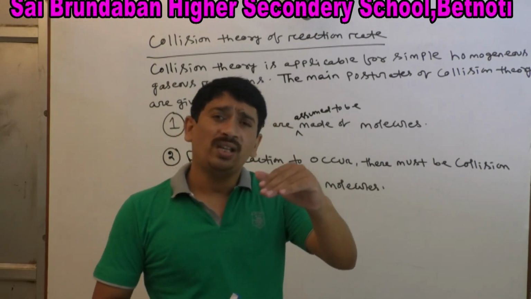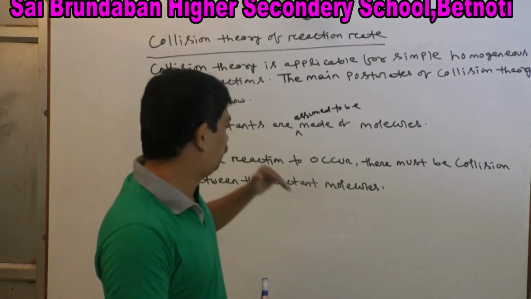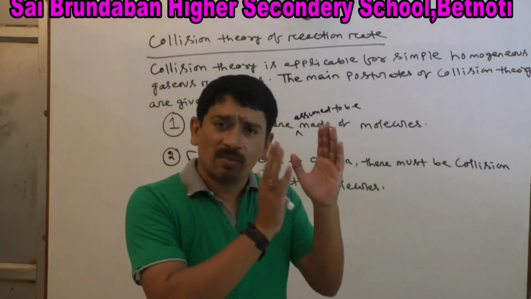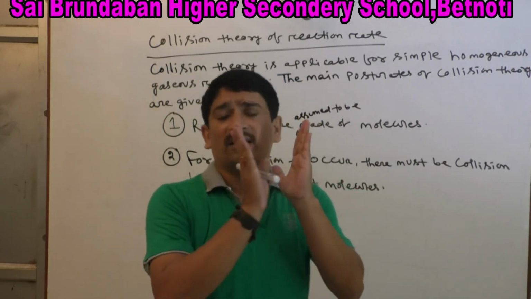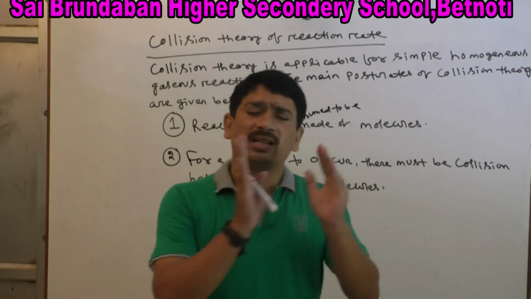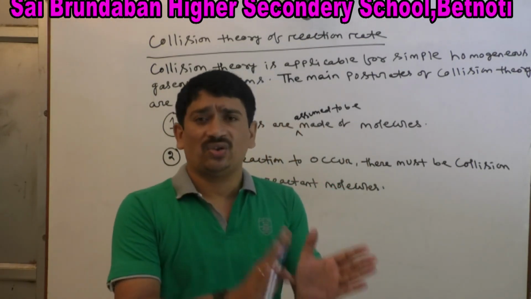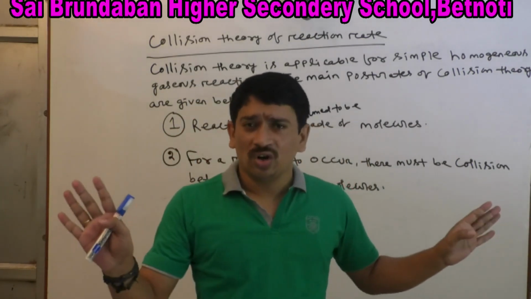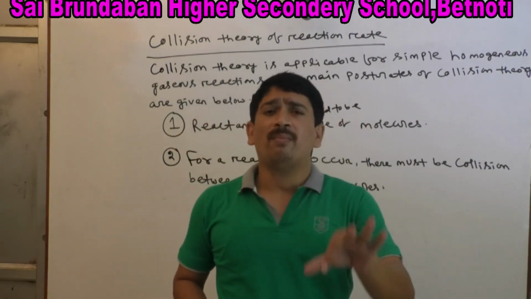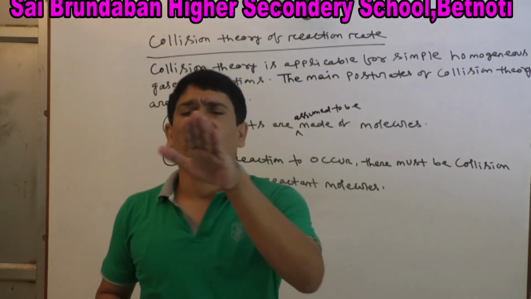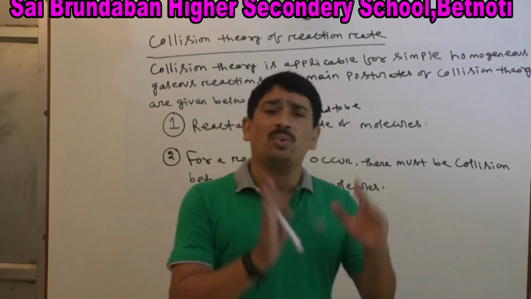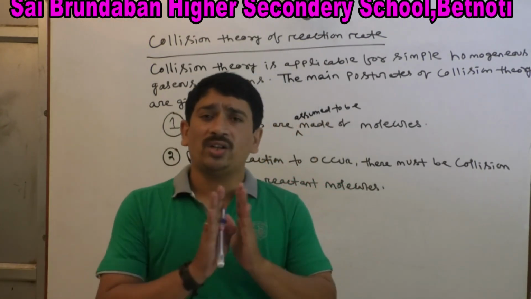What are the necessary conditions for an effective collision? The colliding molecules must have a minimum amount of energy, that is called threshold energy, and the colliding molecules should be properly oriented with respect to one another so that the collision is effective.